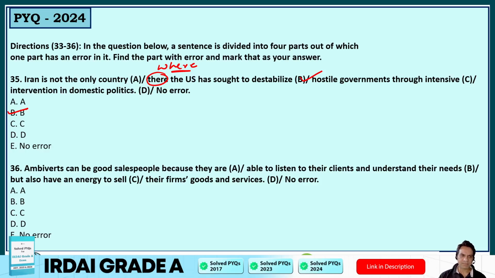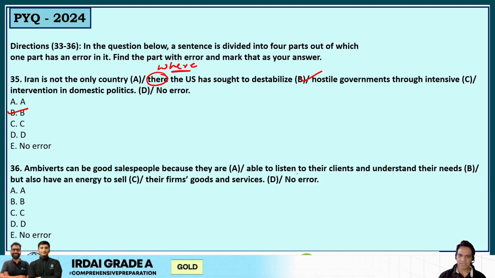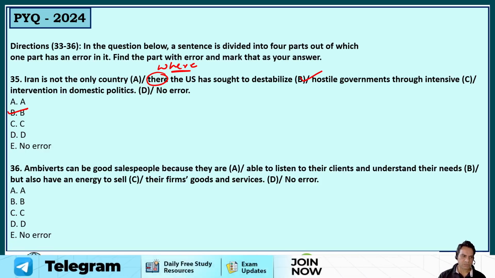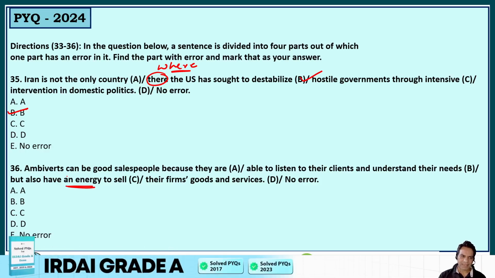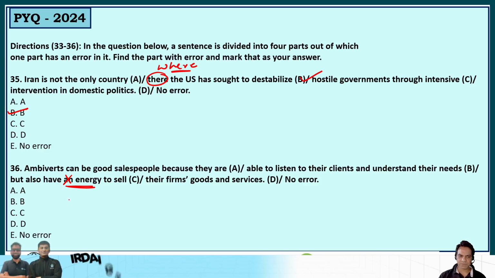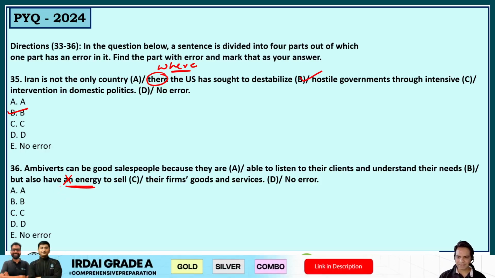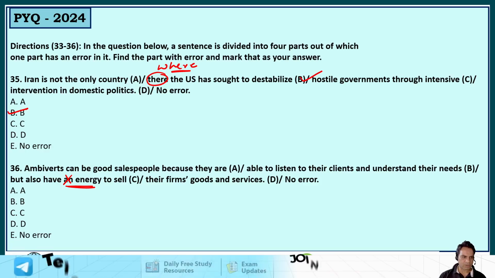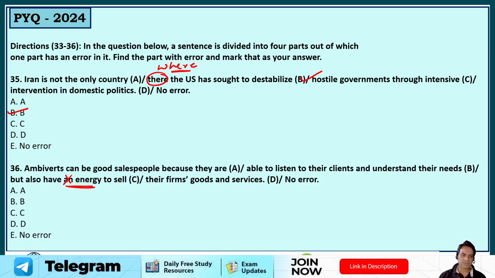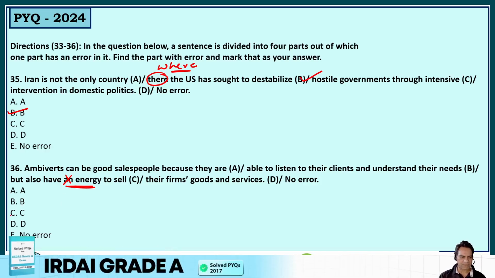So ambiverts can be good salespeople because they are able to listen to their clients and understand their needs, but also have an energy to sell their firm's goods and services. Guys, we do not say "an energy." This is wrong. "An" is not used before an abstract noun. So I found this incorrect. Ambiverts can be good salespeople because they are able to listen to their clients and understand their needs, but also have energy to sell their firm's goods and services. So it should be option number C here.